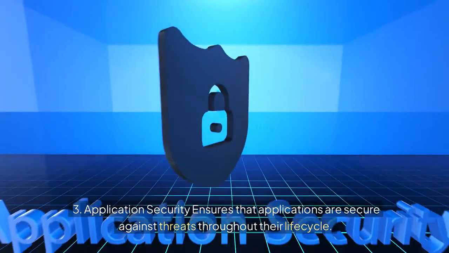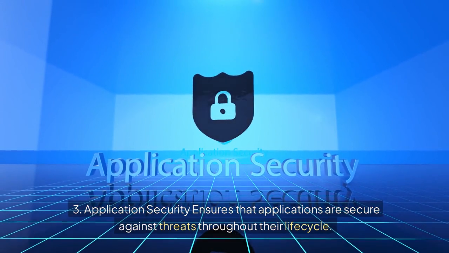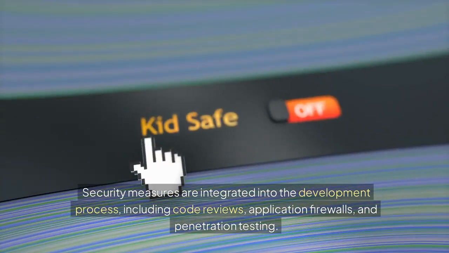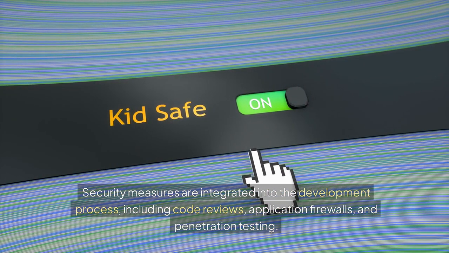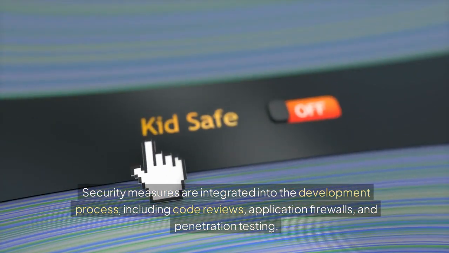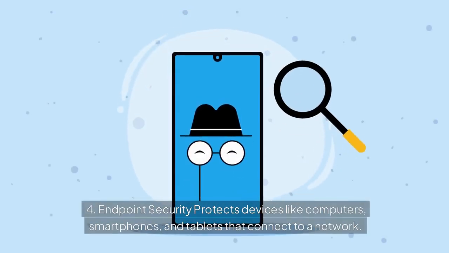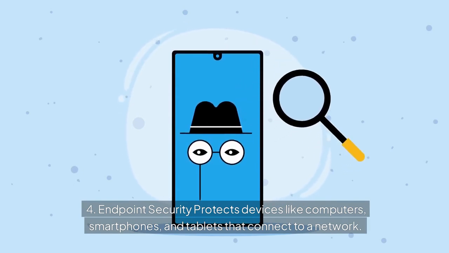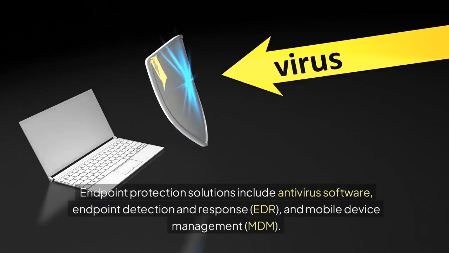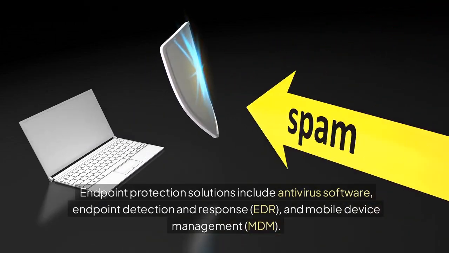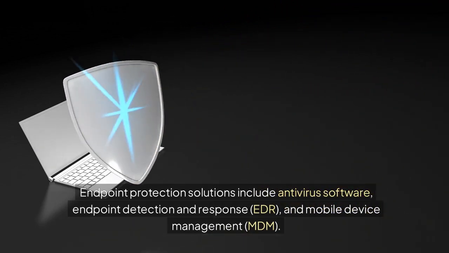3. Application security ensures that applications are secure against threats throughout their lifecycle. Security measures are integrated into the development process, including code reviews, application firewalls, and penetration testing. 4. Endpoint security protects devices like computers, smartphones, and tablets that connect to a network. Endpoint protection solutions include antivirus software, endpoint detection and response, EDR, and mobile device management, MDM.